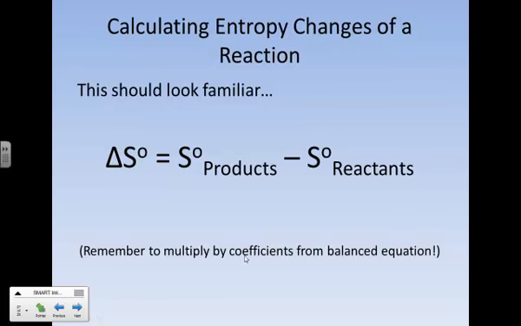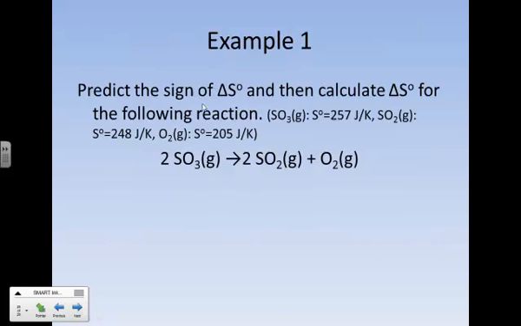The only trick is to remember to multiply by coefficients from your balanced equation. So let's go ahead and take it for a spin in our first and only example of this, and that will be to look at the entropy change of the decomposition of sulfur trioxide into sulfur dioxide and oxygen gas. Don't try this at home. Both these gases are noxious. They will poison you as they make acid inside your lungs as you breathe them in and they dissolve in water.